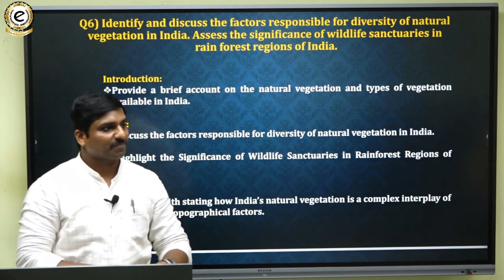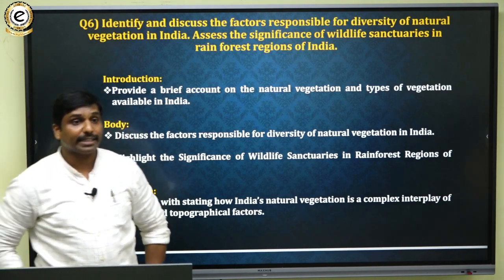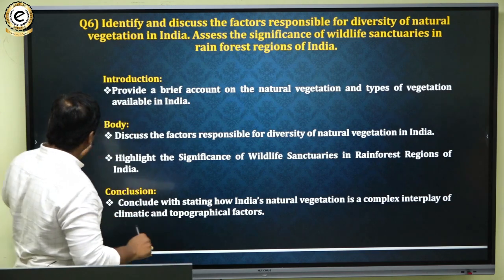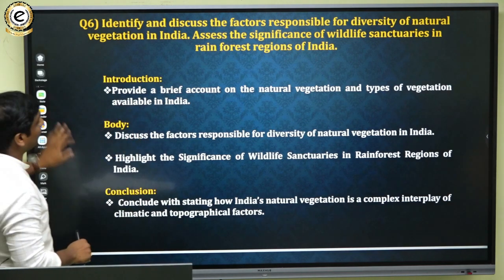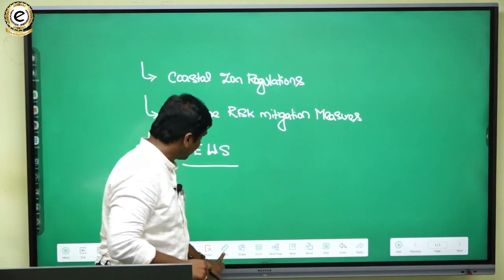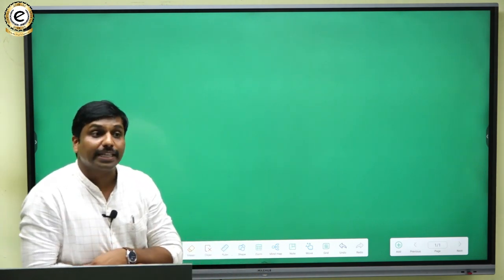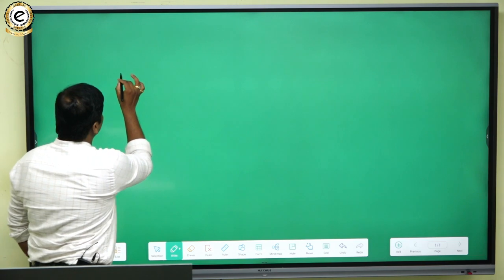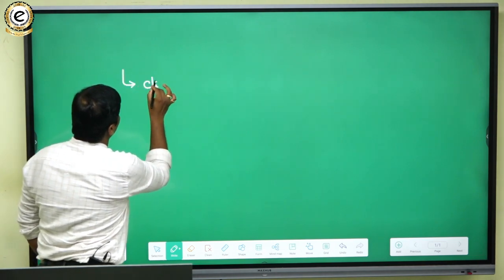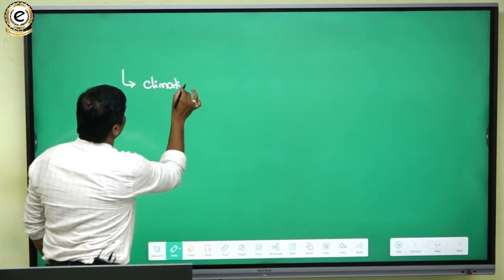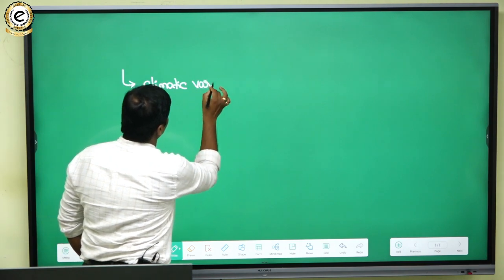Yes, obviously. So one thing you can do, when we are talking about different factors responsible for natural vegetation, diverse natural vegetation, is talk about the advantage of climate and climatic variations.